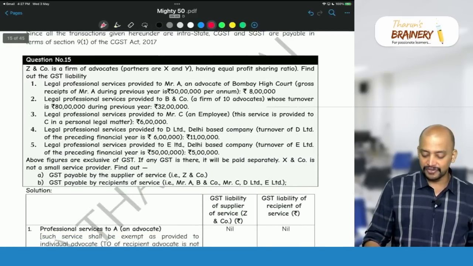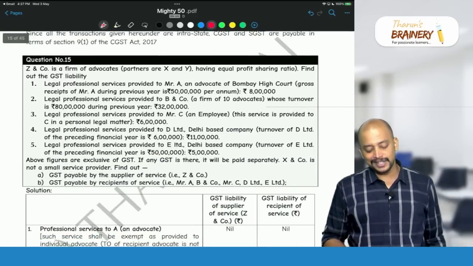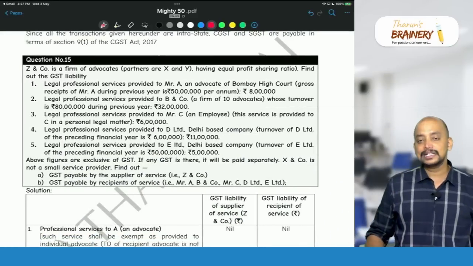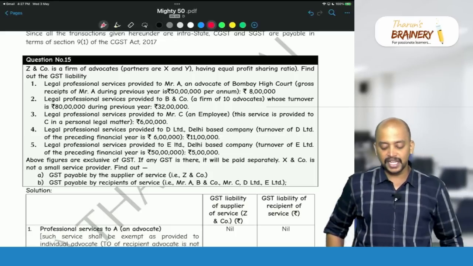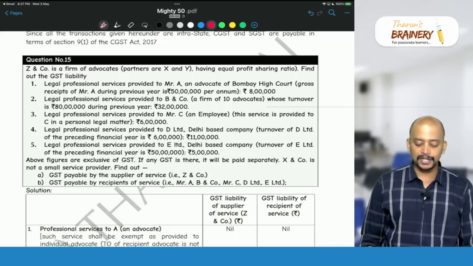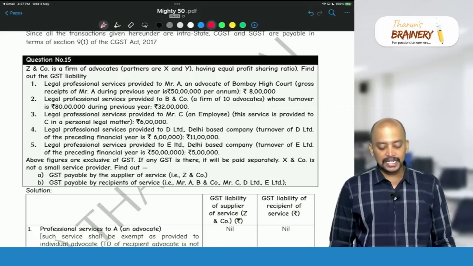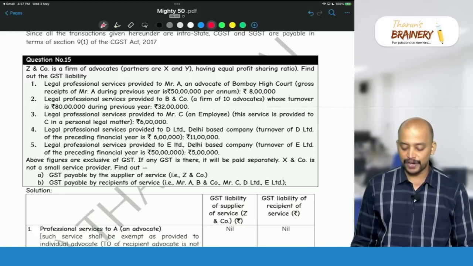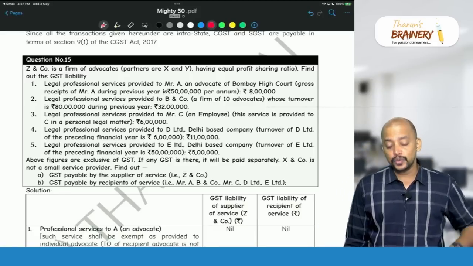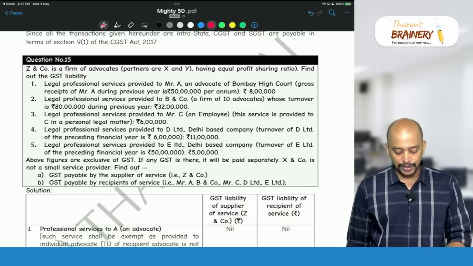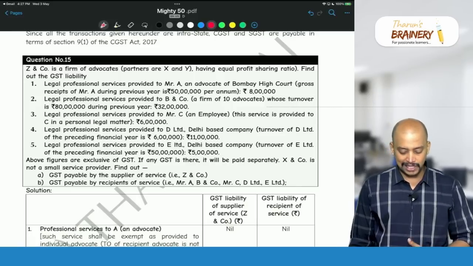Then question number 15. ZN Company is a firm of advocates. Partners are X and Y, having equal profit sharing ratio. Find out the GST liability. Legal professional service provided to Mr. A, an advocate of Bombay High Court. So now here what they are asking is that,